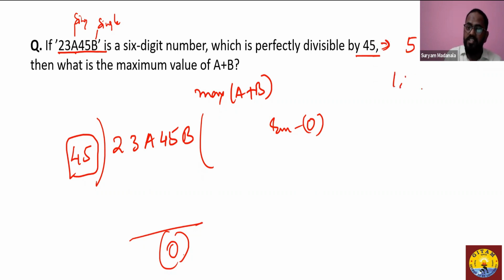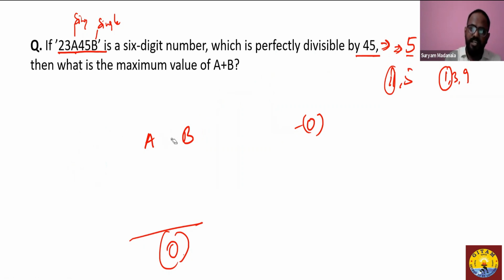5 and 9, because 5 has factors 1 and 5, and 9 has factors 1, 3 and 9. The only common factor is 1. So yes, 5 and 9 are co-prime numbers. When I multiply these two, it results in 45. So if the number is divisible by both 5 and 9, then definitely the number is divisible by 45. So now our task comes down to making this number divisible by 5 as well as by 9.